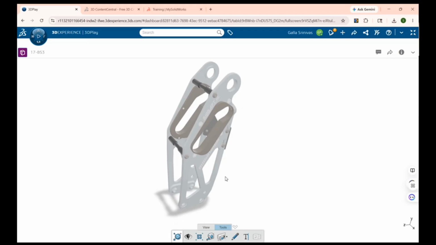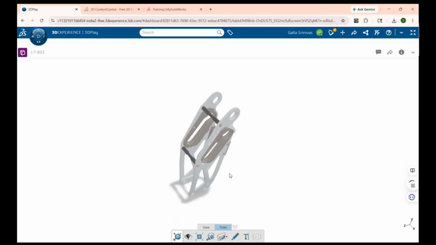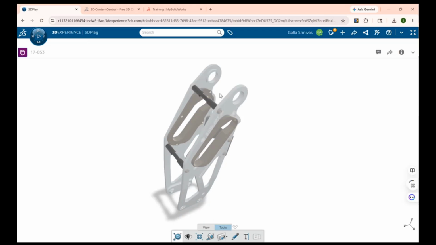So instead of using other party applications, here, for example, I want to do some markup, I want to represent some changes, so I can add a markup over here. For example, from here to here, I want to change some dimension to 80 something, so I can add a text markup like this, and I can add a text, so change dimension to 80 something. Like this, I can add a markup.